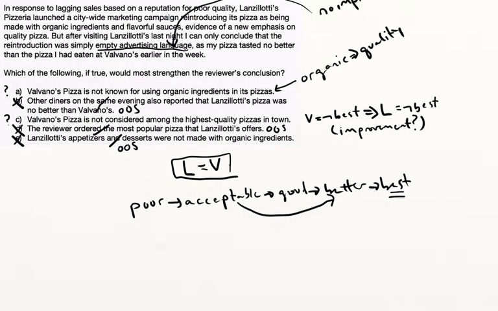But not the best is not the same as poor. Not the best does not imply poor. And that's why I'm not going to say that C is inherently, clearly the best answer, because I don't see that the logical leap that not the best implies poor is any better than organic implying quality, which would allow us to choose A.